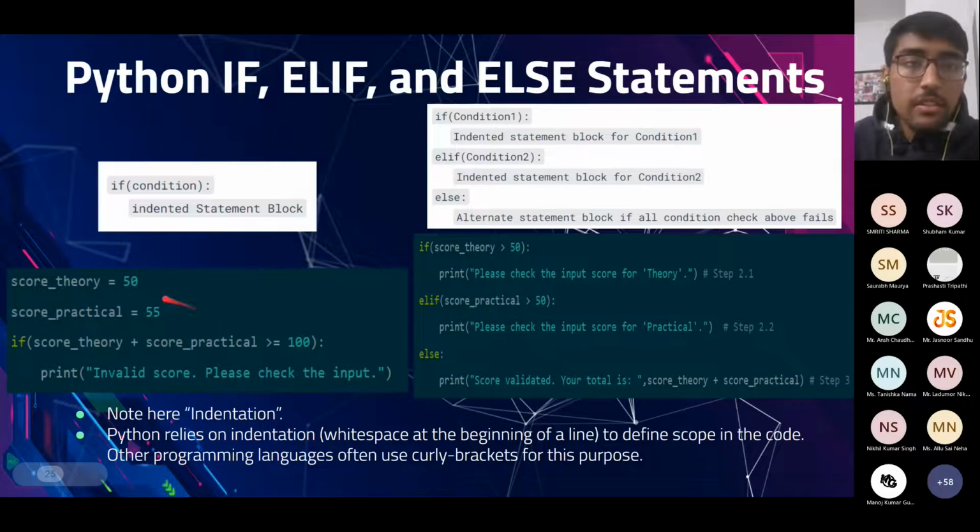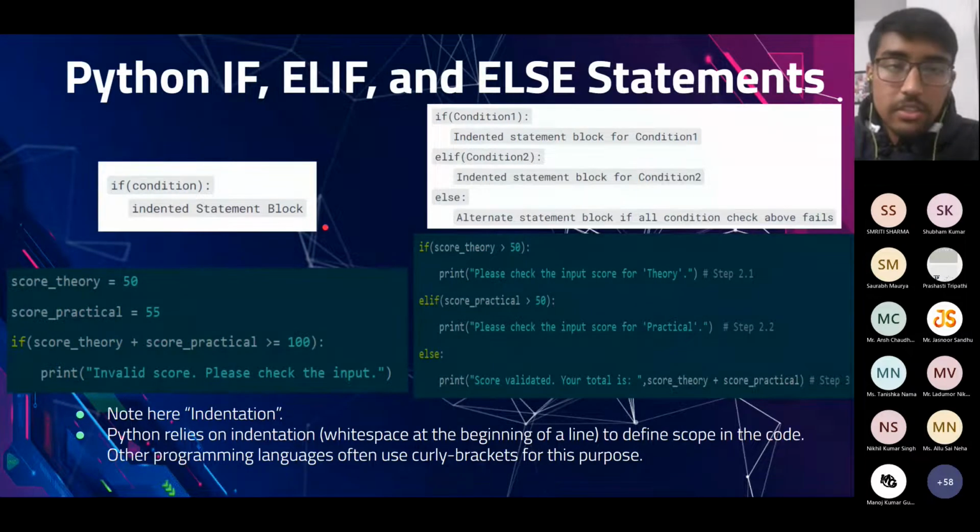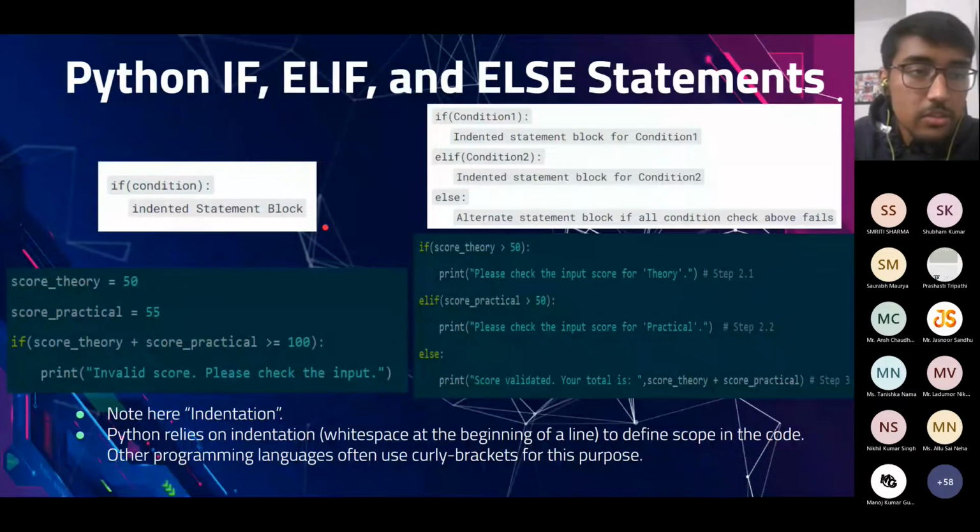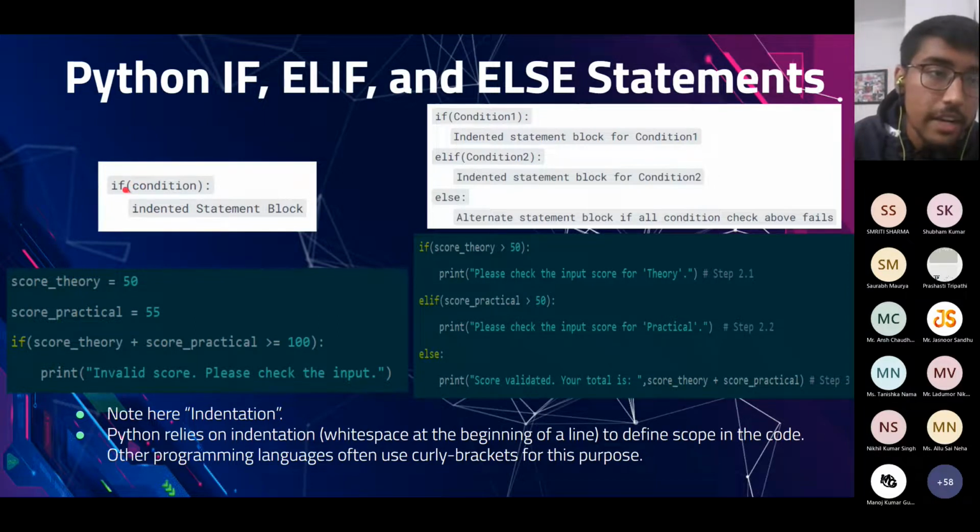Next, we have if, elif, and else statements. These are similar to C and C++. So if we write a condition, surround it by brackets, and write if in the starting, this would cover an if condition.